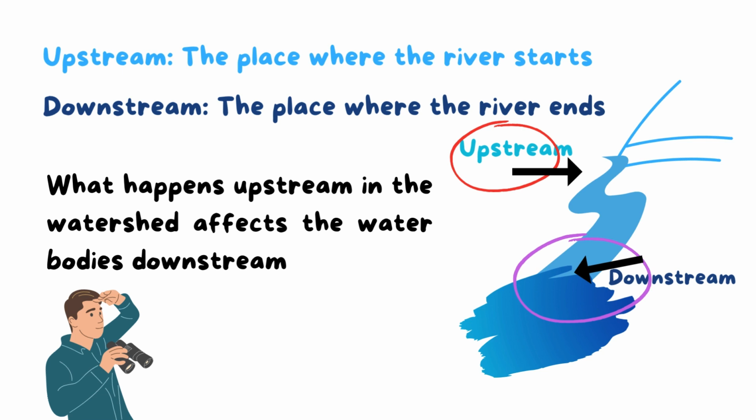So what happens upstream in the watershed affects the water bodies downstream. If anything affects the upstream, the place where the river starts, this will affect the water bodies downstream, the water bodies that are located in the place where the river ends, okay? If there is pollution in the upstream, this pollution affects the downstream water bodies. We need an example to make it clear, yes?